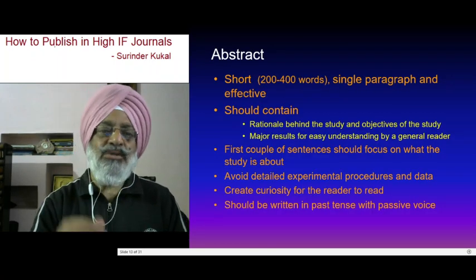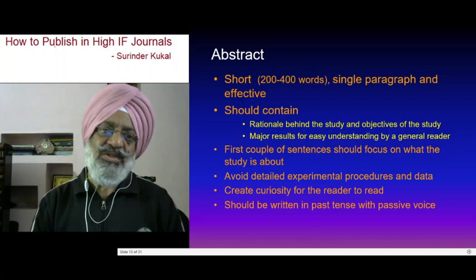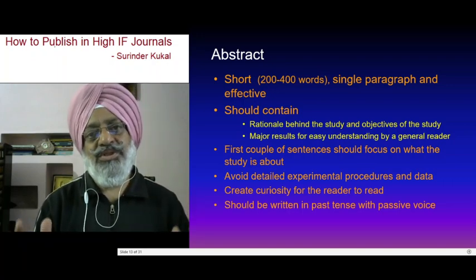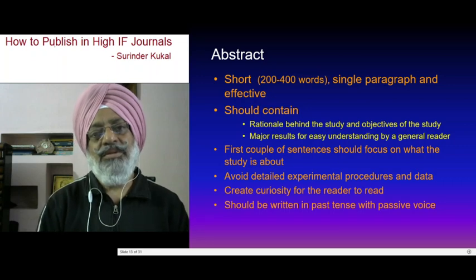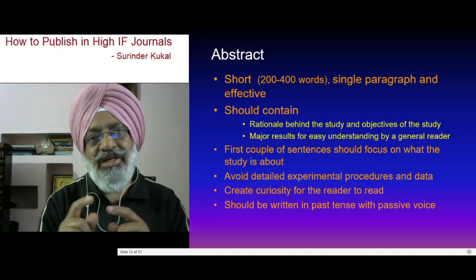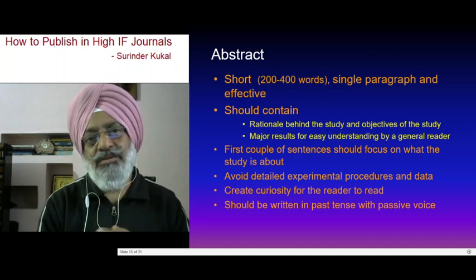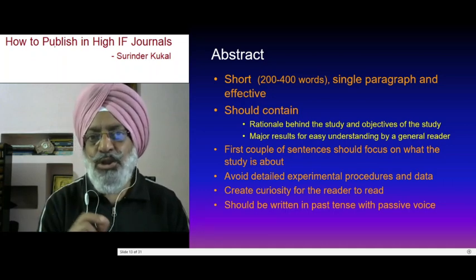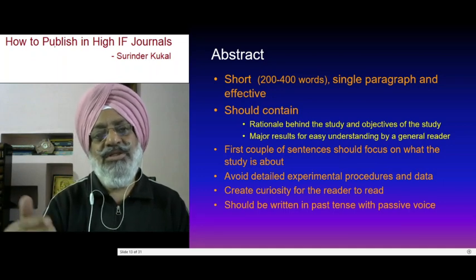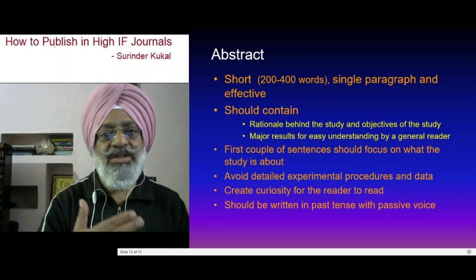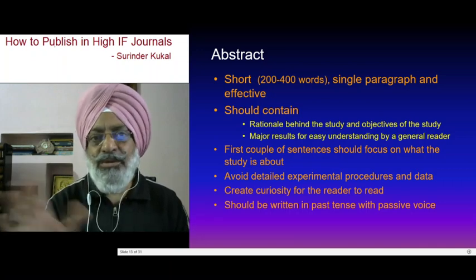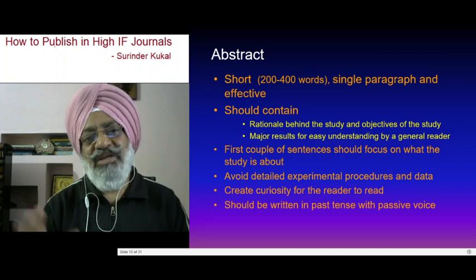Then coming to abstract, this is the second most important part of the structure of your manuscript, because once the editor or the reviewer has read your title, he will immediately go to the abstract. Abstract should be short, 200 to 400 words, although some journals say 500 words, some journals say 300 words, so it depends. It should be a single paragraph, no different paras, and it should be effective also.